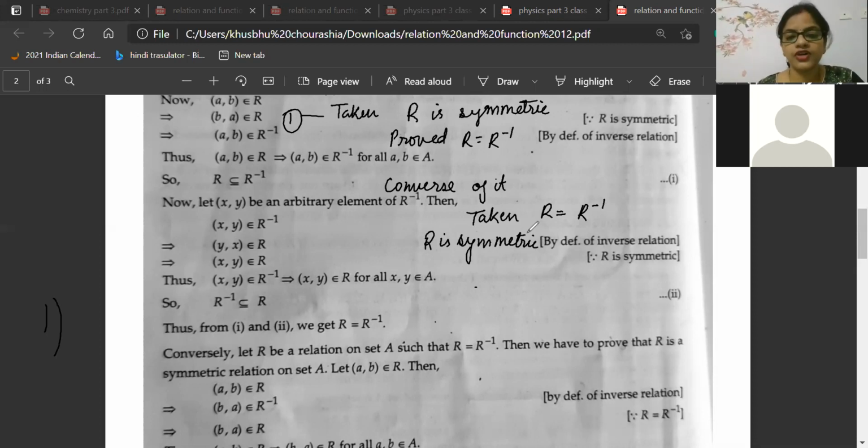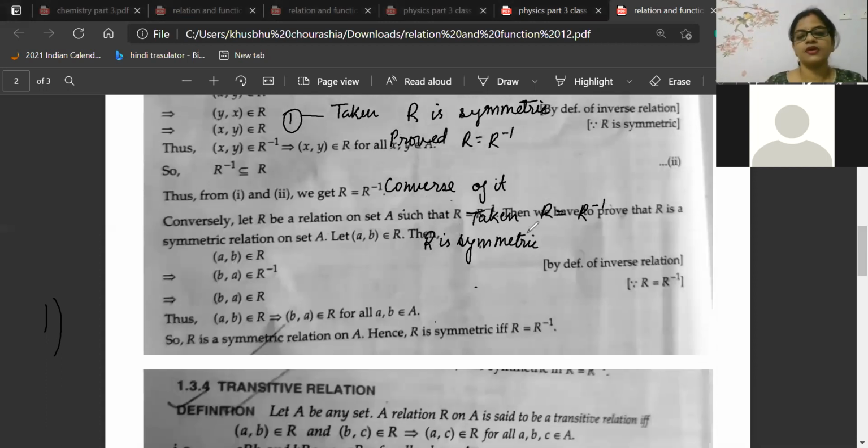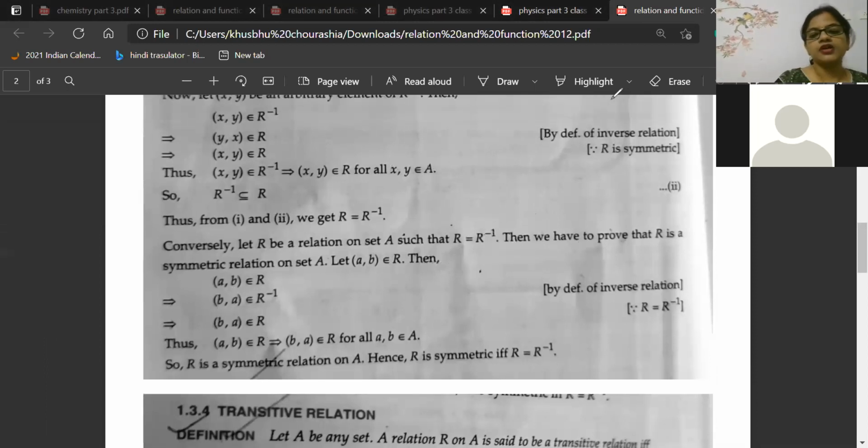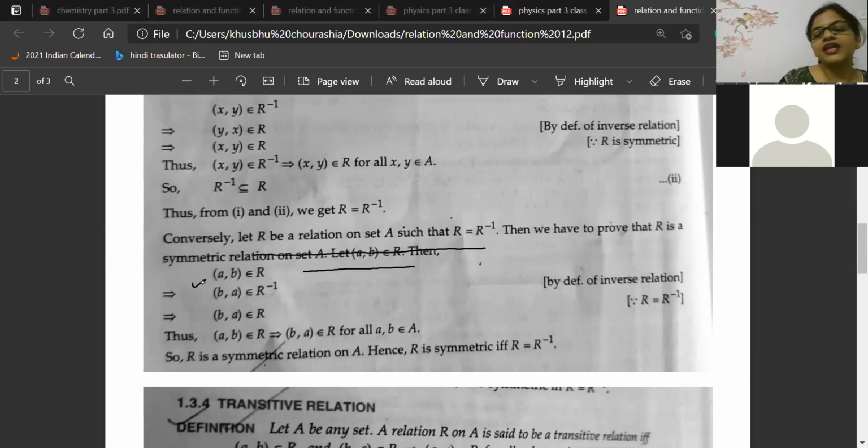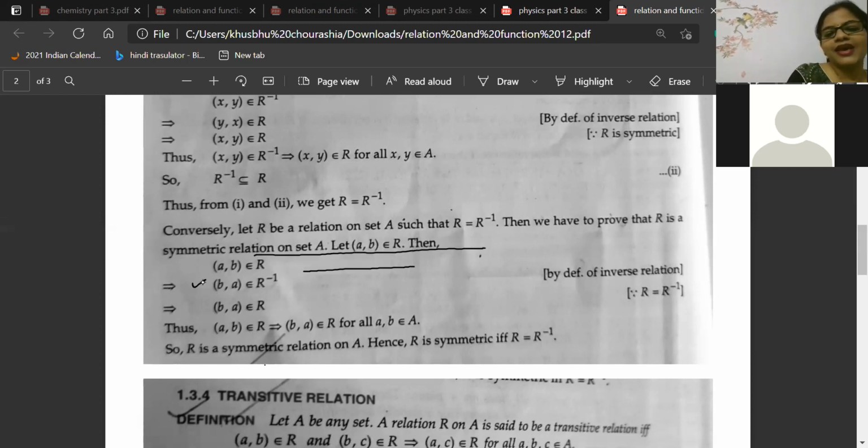So let's go to the converse of it. Easy. This time we will take R is equal to R inverse, and we have to prove it is symmetric. Now, if R is equal to R inverse, then if AB belongs to R, then the inverse of AB, which is BA, will belong to R. So AB belongs to R and BA also belongs to R, and it is the condition of symmetry. Very simple.